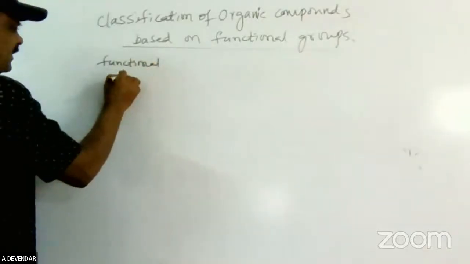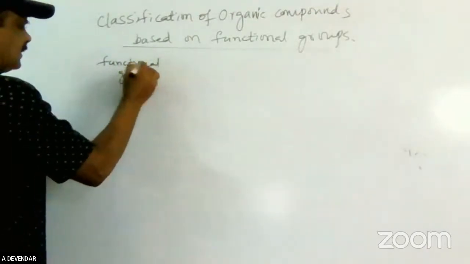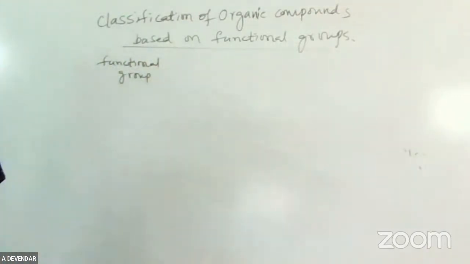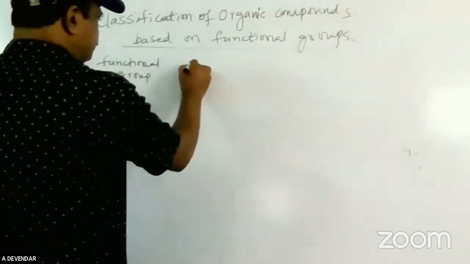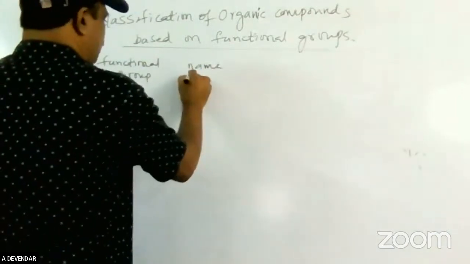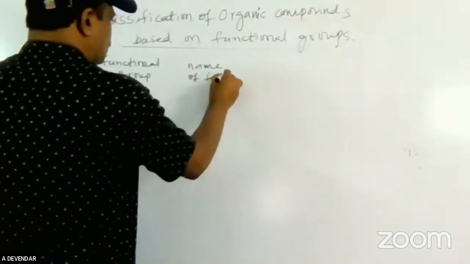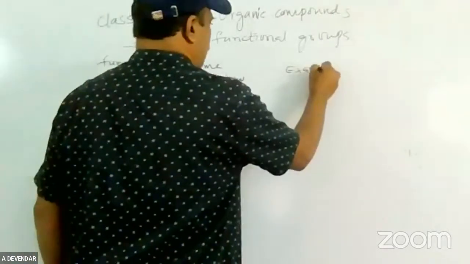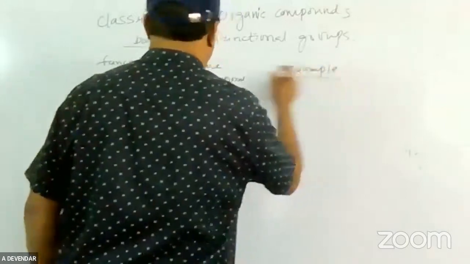What is the functional group? The functional group is what you call that particular compound, the class of the compound. That means the name of the functional group, and you can write an example. This is enough from your examination point of view.